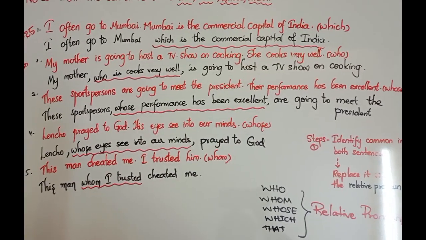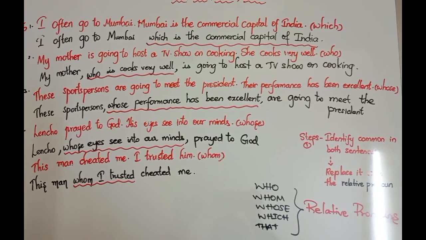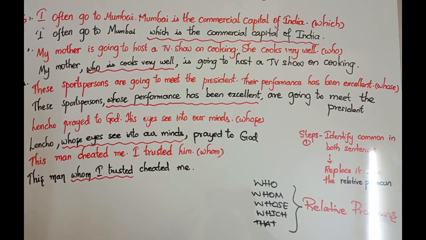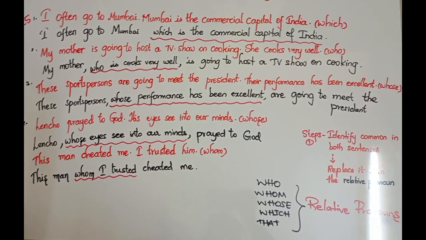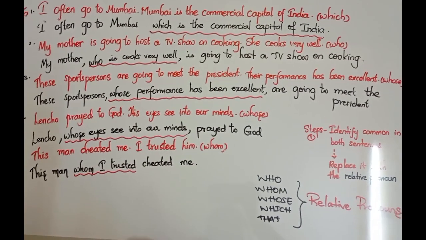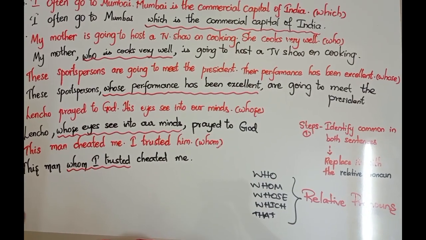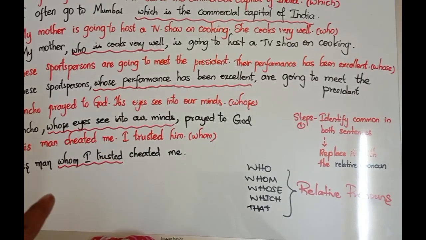You decide which sentence to put first and which second. In place of my mother, you put a relative pronoun first, who. My mother who is going to host a TV show on cooking.